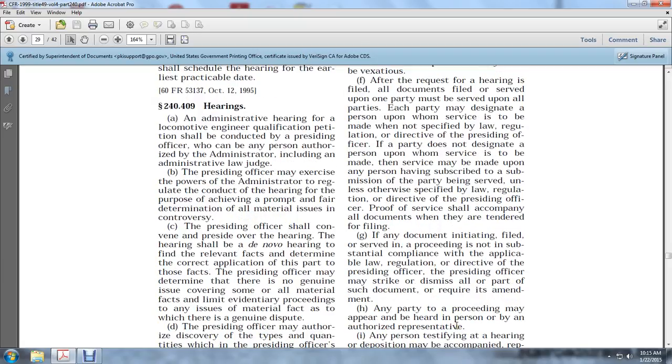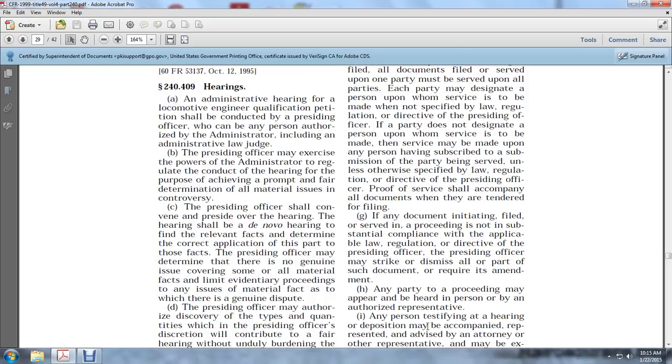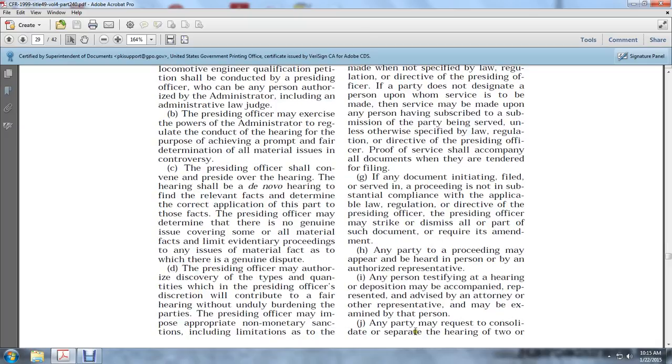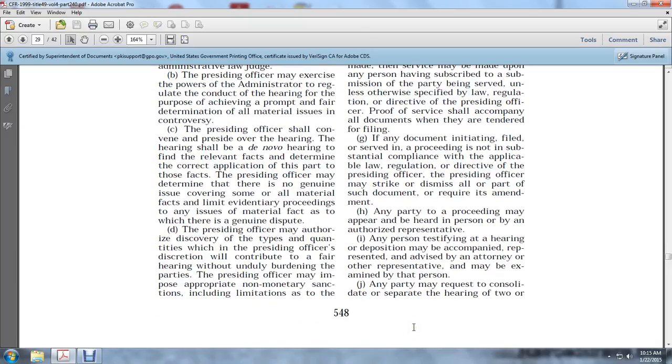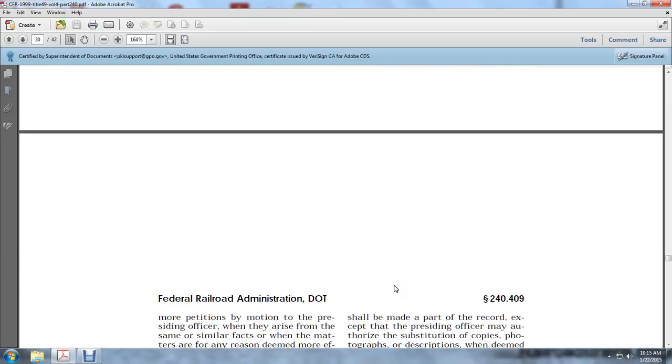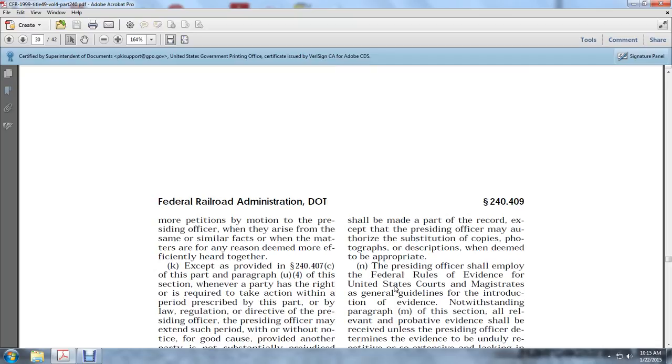Any party to the proceeding may appear and be heard in person or by any authorized representative. Any person testifying at a hearing or deposition may be accompanied, represented, or advised by an attorney or other representative and may be examined by the person. Any party may request, or the presiding officer may order, consolidated or separate hearing of two or more petitions when they arise from the same or similar facts or material matters, or for any reason deemed efficient to be heard together.